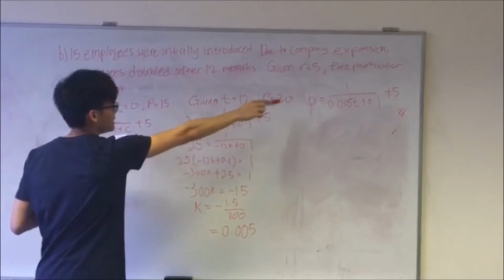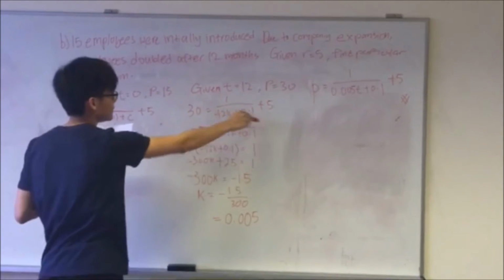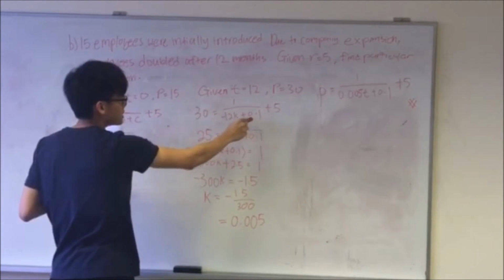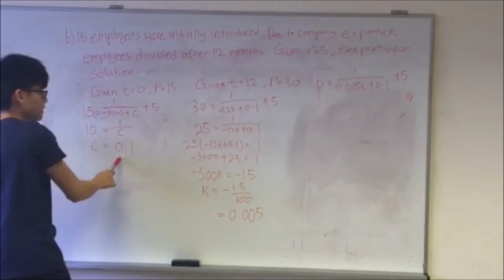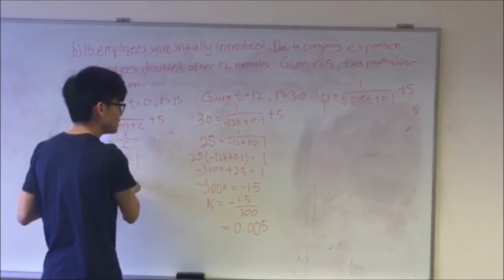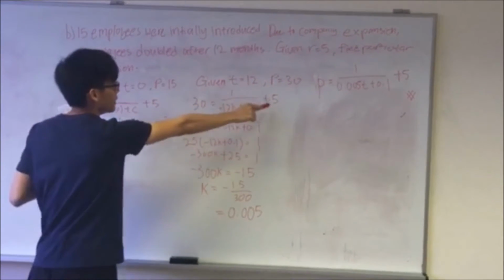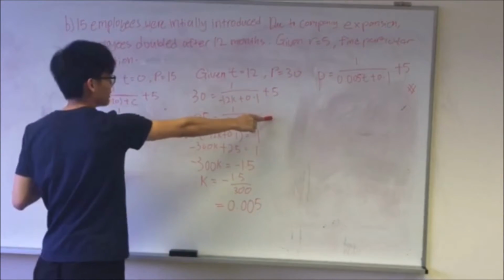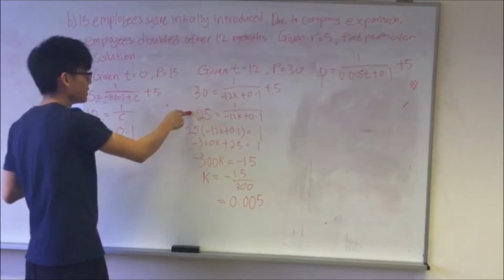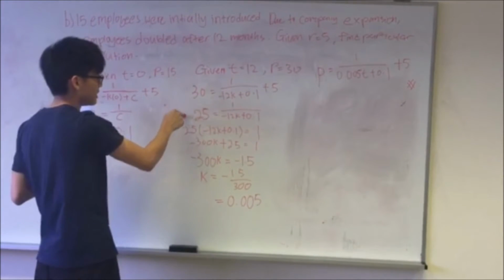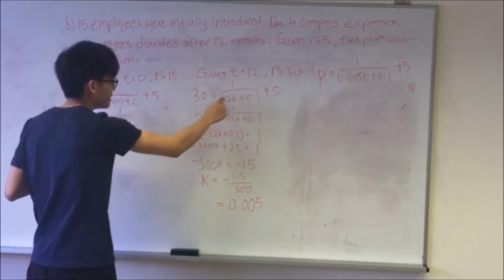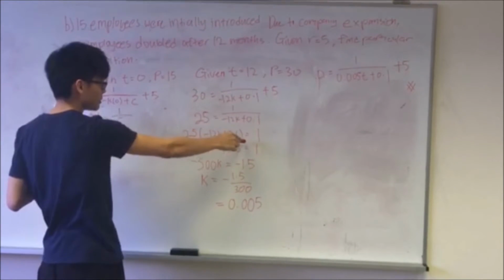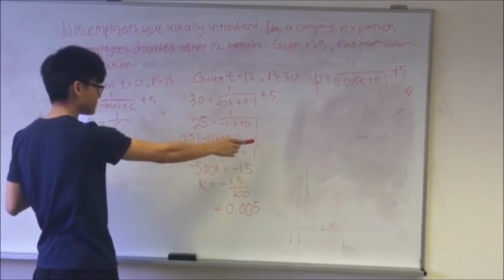After subbing in these values, we will get this equation, and the 0.1 is the c that we found previously. The positive 5 over here will bring over and give you 30 minus 5, which is 25, equals this equation, and we will do cross multiplication.